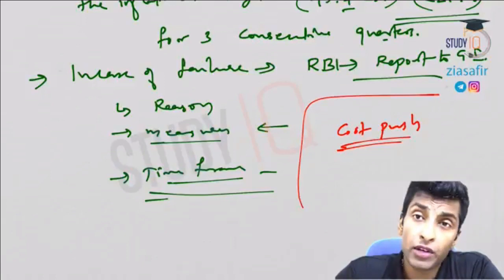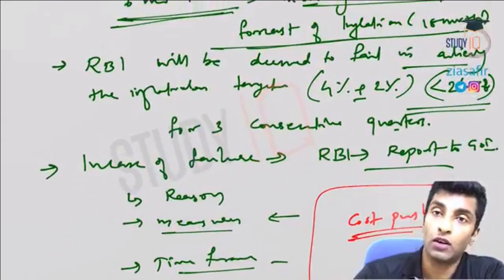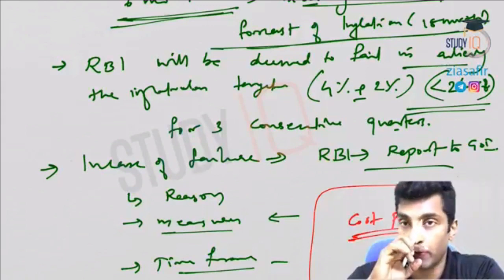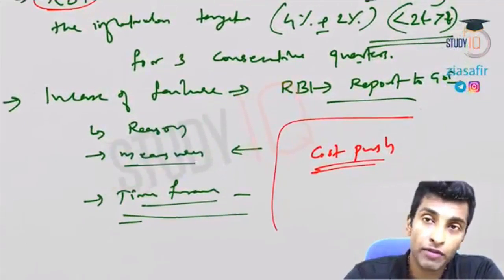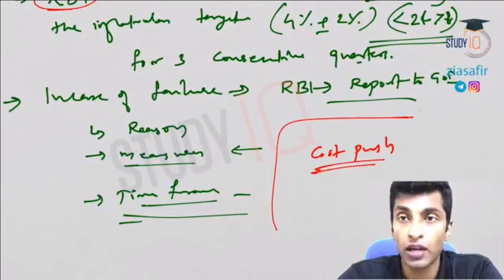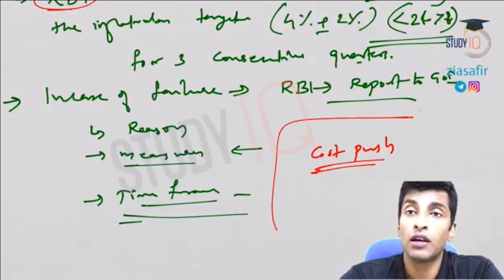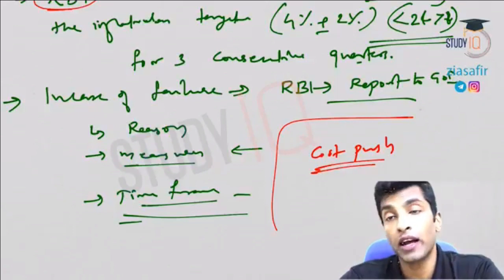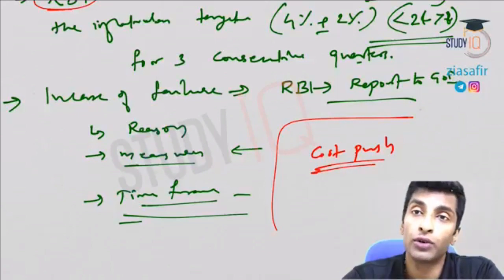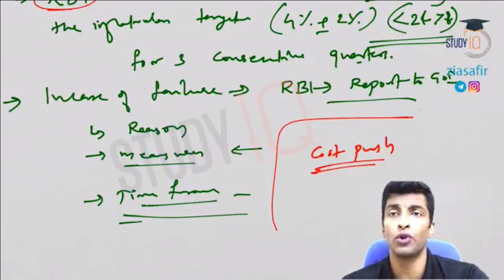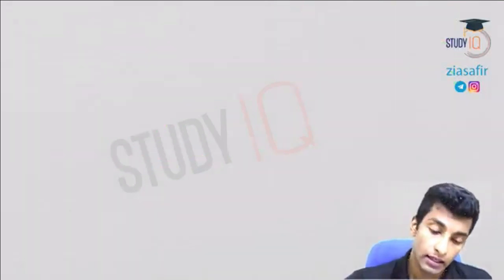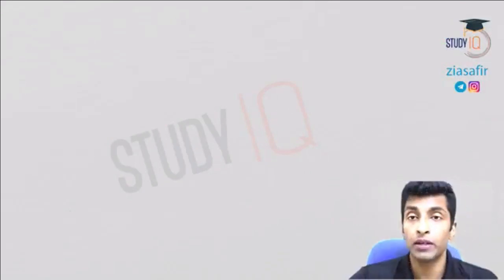So RBI has too many limitations, and here you can see the government has given complete responsibility to RBI to control inflation, and RBI will be blamed if the inflation target is not achieved. But the problem is cost push inflation, and the government can do much more than what RBI can do with respect to cost push inflation. So that is actually the flaw of this monetary policy framework agreement.